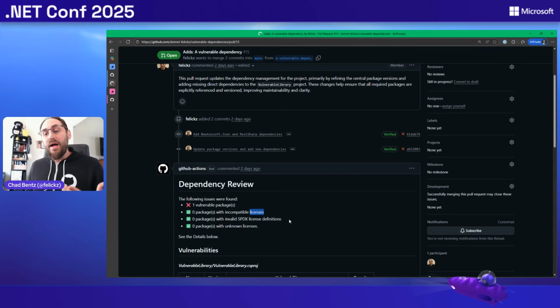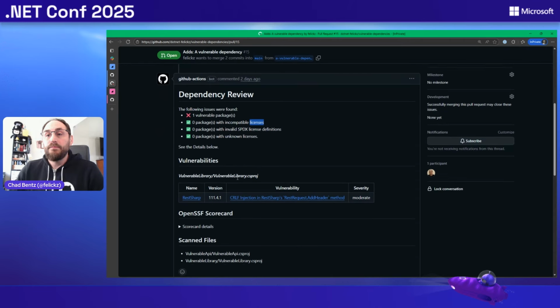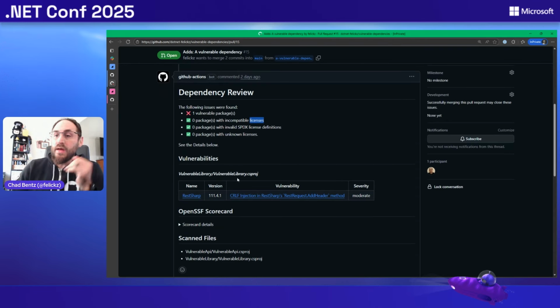And you can then set up a policy. If it doesn't meet your policy, we can put these red X's here and tell you it's failing to meet your policy. It drops right into your pull request here and puts a comment. If it does find a vulnerability, it gives you information about what the vuln is. Let's go peek at this one real quick.